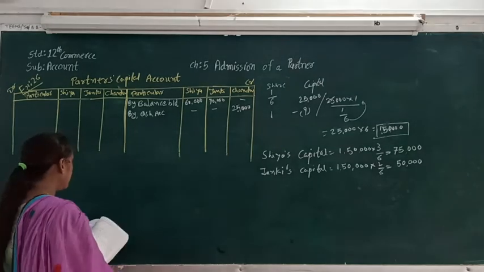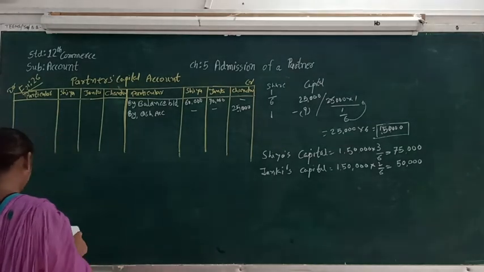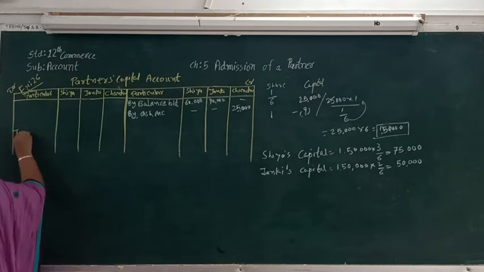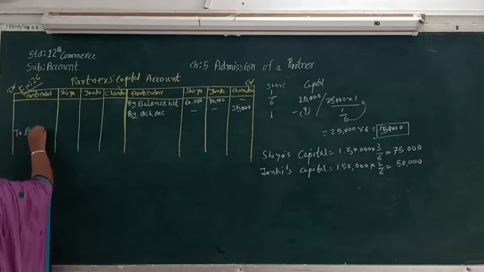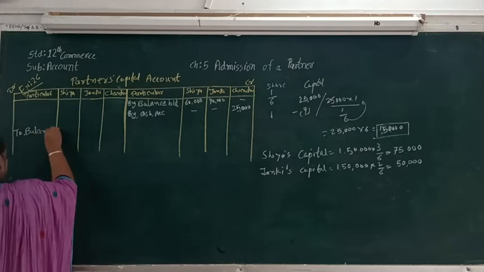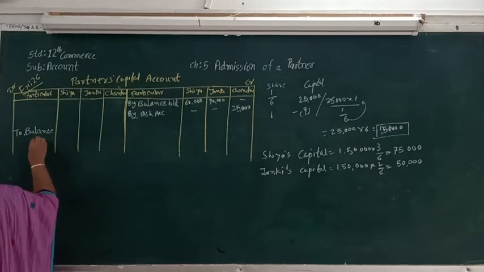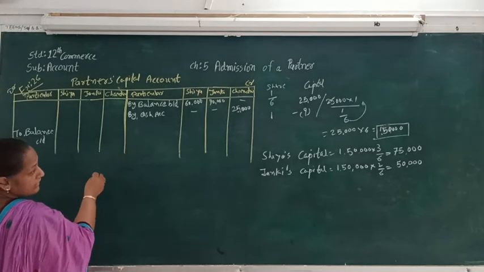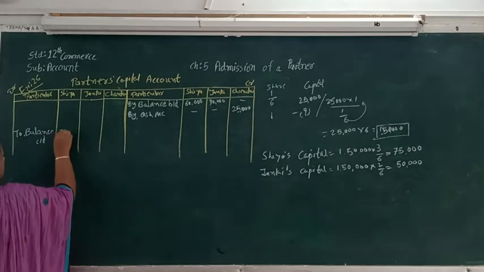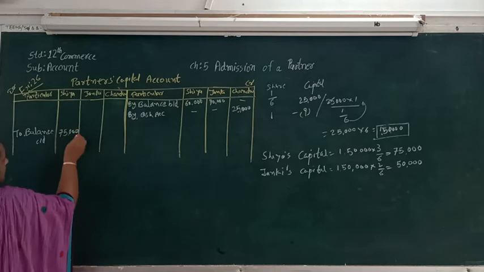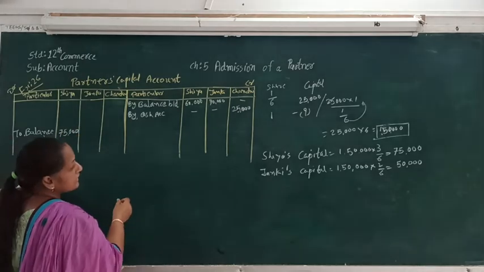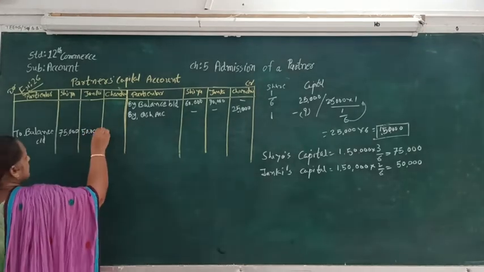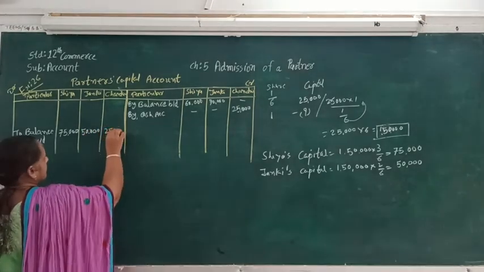So this is the closing capital. So here we have to write balance carried down. Here it will be 75,000, and Janki's capital will be 50,000 and Chandni's capital will be 25,000.